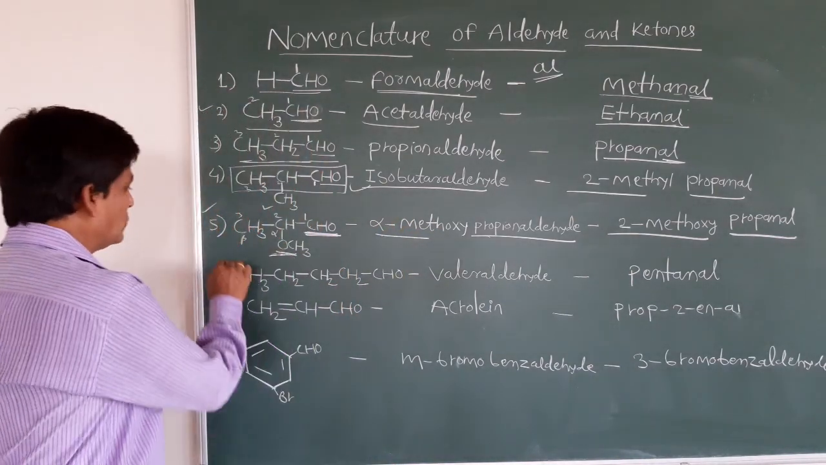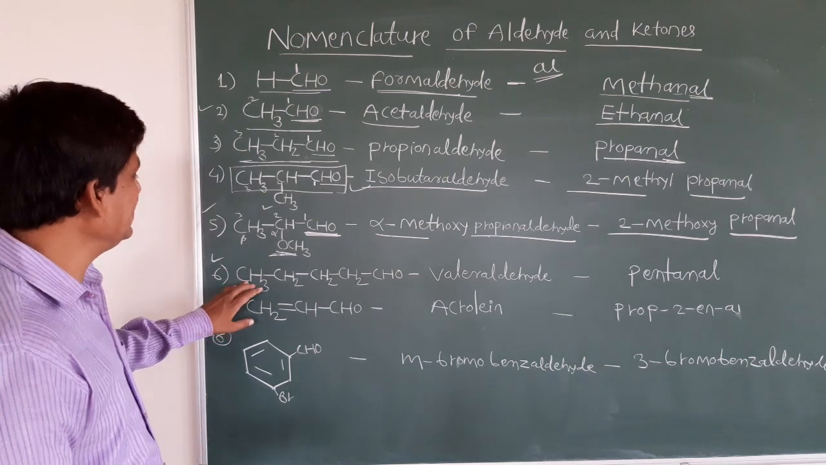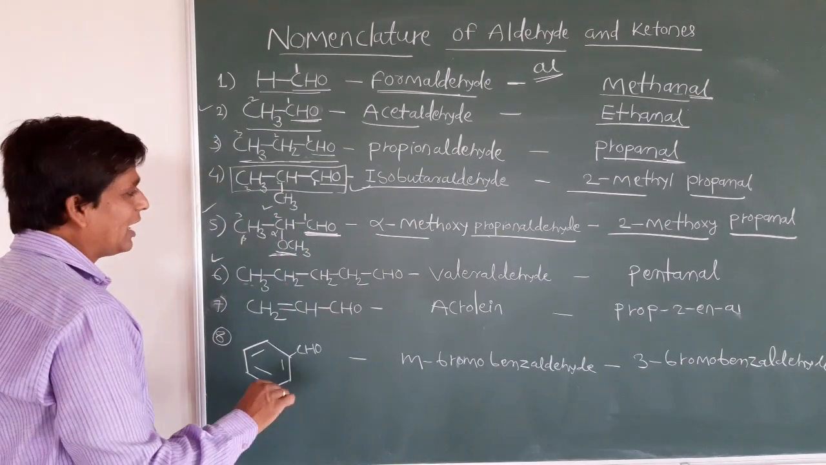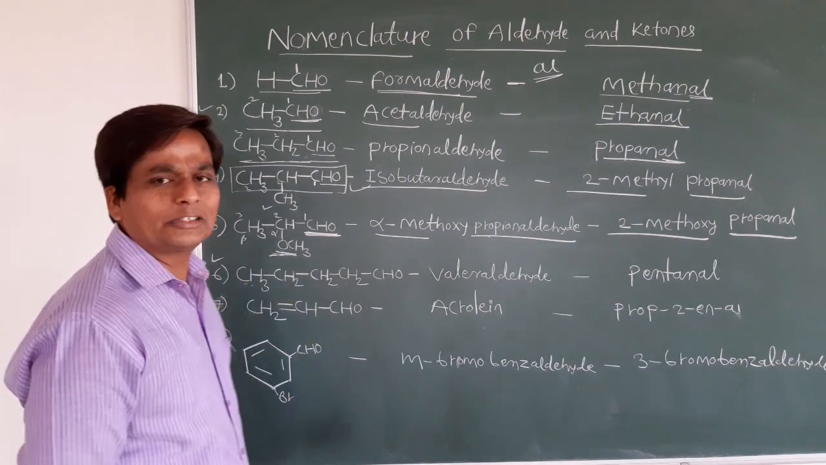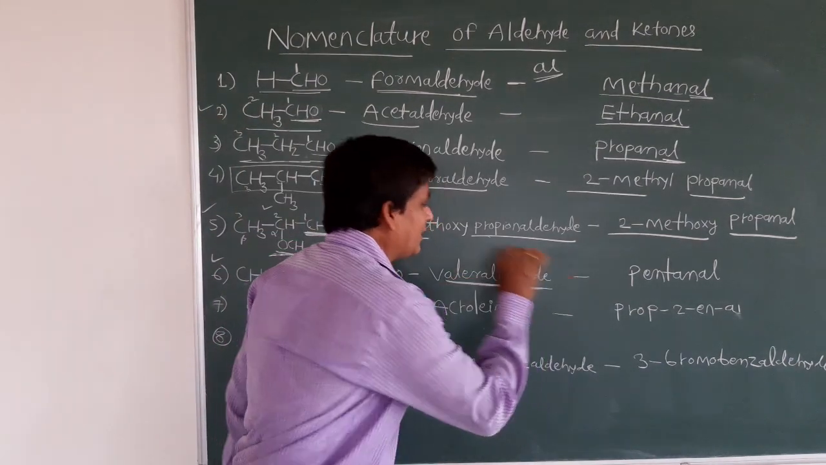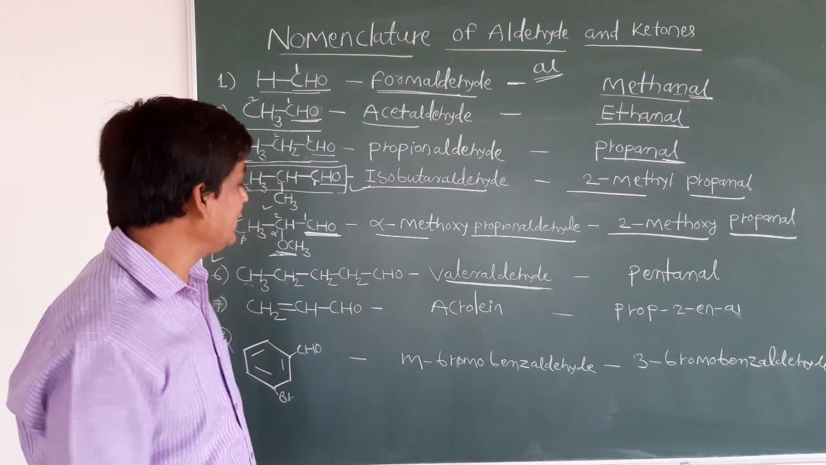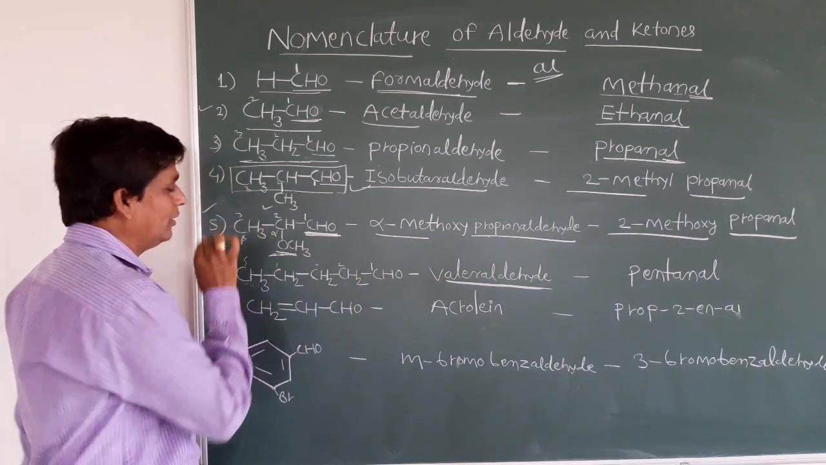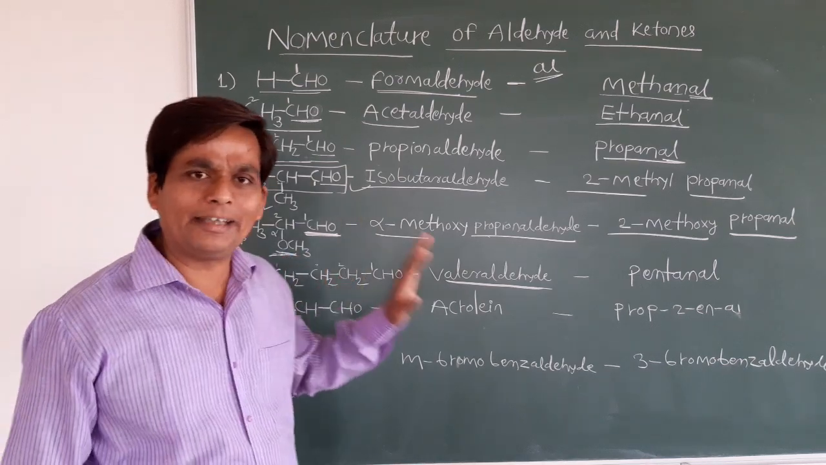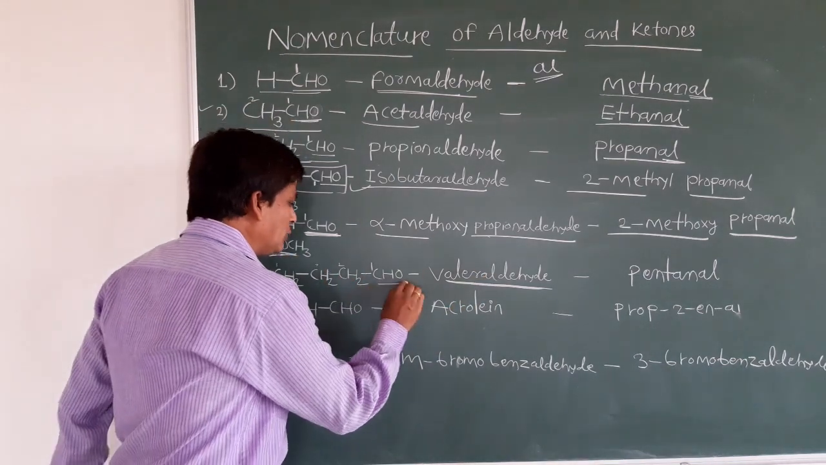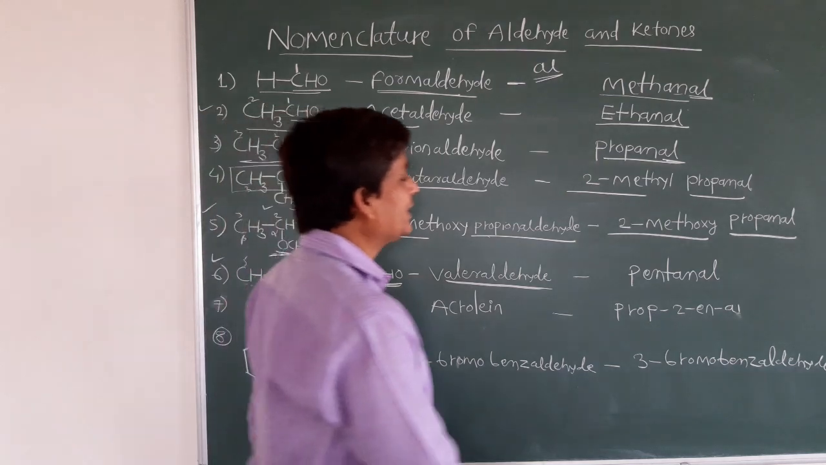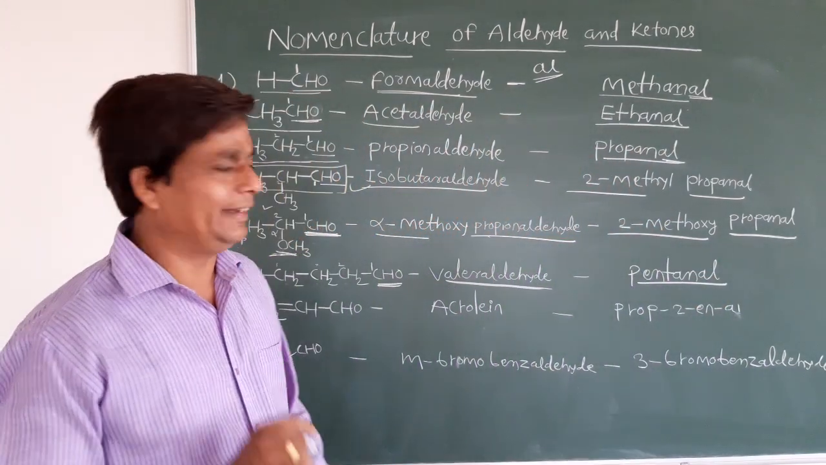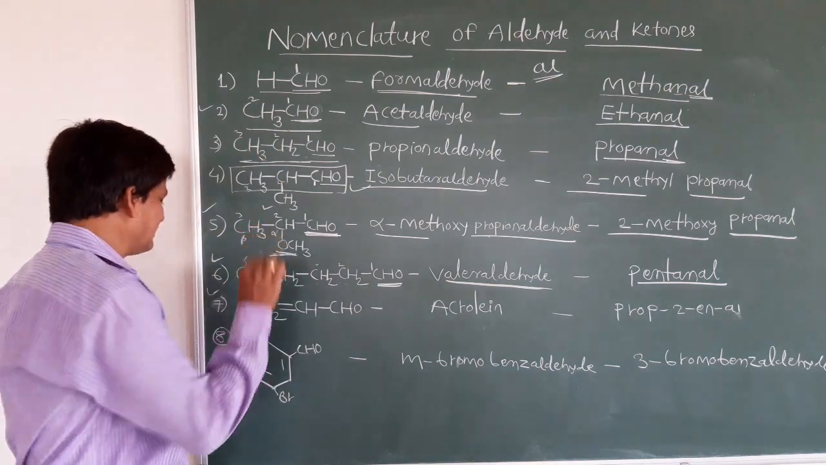See another example, students. CH3 CH2 CH2 CH2 CH2. How many carbons are here? Total 5 carbons. Commonly we say it is valeraldehyde. I will start the numbering from here, 1 2 3 4 5. Total 5 carbons means it is pentane. In that pentane an aldehyde group, CHO, is attached. We can say it is pentanal, or pentane-1-al. Clear, students?